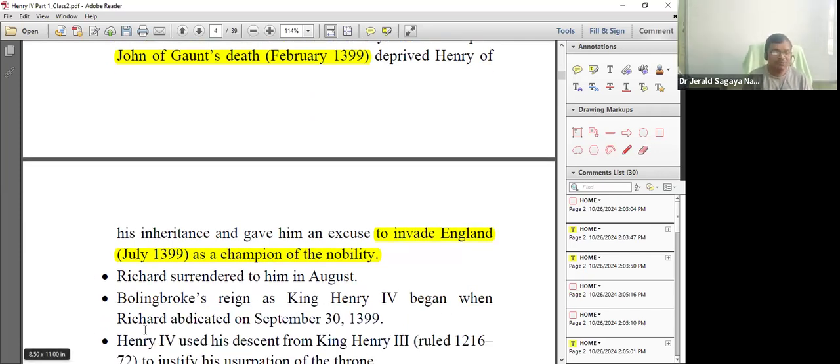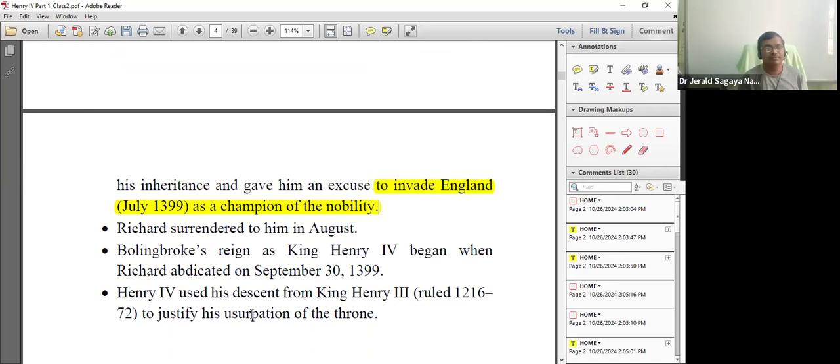What did Bolingbroke do? Bolingbroke arrested King Richard II and placed him for a short while in the Tower of London. And then he was moved to another prison. And Henry Bolingbroke, who later became Henry IV, assumed the crown and took the name King Henry IV. And what did he do? He appointed a nobleman and eliminated King Richard II in prison. Okay, and later in this play, you will find there are references to what Henry IV was planning to do.